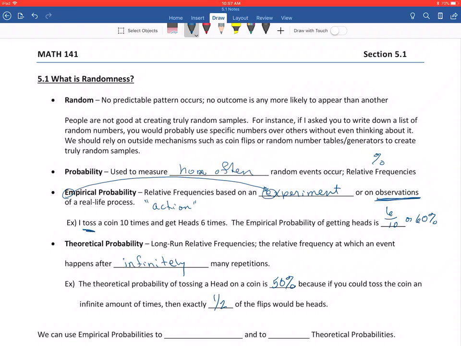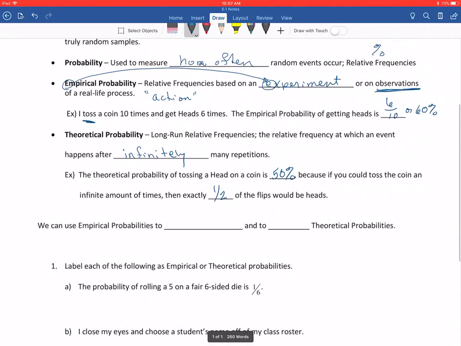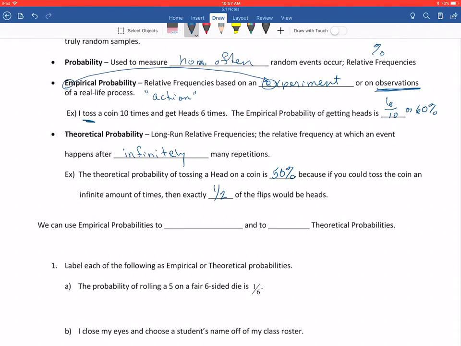Because if you toss the coin, then exactly half of them should come out as heads. We use empirical probabilities to estimate and to test theoretical probabilities.